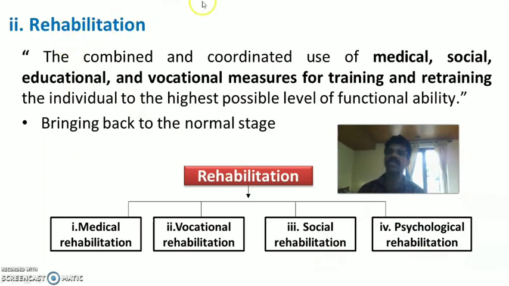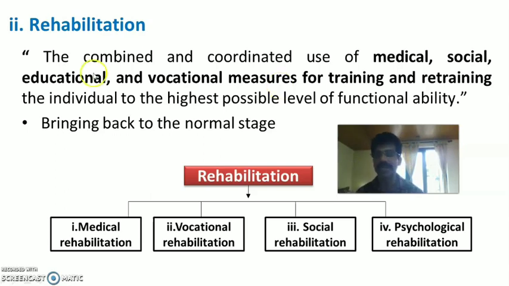The second specific intervention of tertiary prevention is rehabilitation. That is nothing but bringing back to the normal stage, as a normal person, a particular client or person from a problem. So here we use the combined and coordinated use of medical rehabilitation, social rehabilitation, educational rehabilitation, vocational rehabilitation, etc. So it is the combined and coordinated use of medical, social, educational and vocational measures for training and retraining the individual with certain problems with a disability.